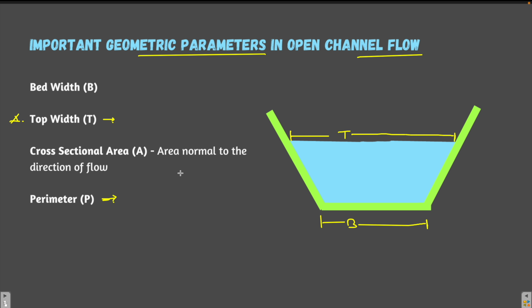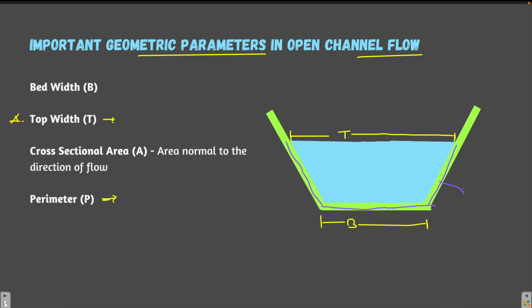Now the perimeter. Generally, what is the perimeter? Perimeter is the boundary, right? But in case of open channel flow, we are not going to take the free surface; that is avoided. The perimeter which is considered is just this purple line which I am drawing here, from here till here till here.